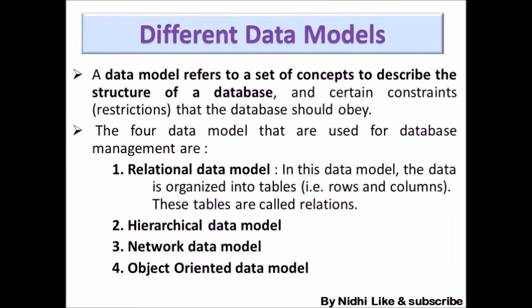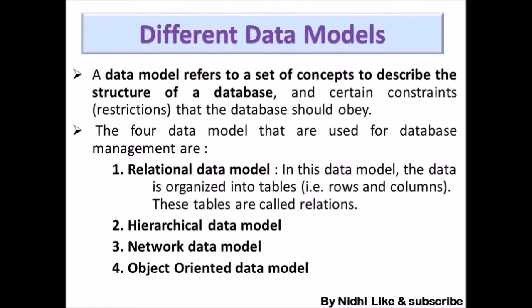Okay, let's talk about the different data models. A data model refers to a set of concepts to describe the structure of a database. As I have already told you, a relational database management system consists of tables. So here, data models means there are different types of data models. In this class, in 11th class, we will deal with the relational data model, and apart from that many other types of data models also exist.